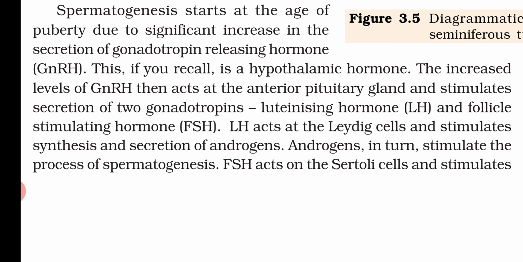An increase in the level of gonadotropin releasing hormone acts on the anterior portion of the pituitary gland and stimulates the secretion of two gonadotropins, the luteinizing hormone and the follicle stimulating hormone. So LH and FSH are the two hormones secreted by the anterior pituitary gland due to the increase in the secretion of gonadotropin releasing hormone. First, gonadotropin releasing hormone will be secreted, and it will stimulate the pituitary gland to secrete the gonadotropins LH and FSH.